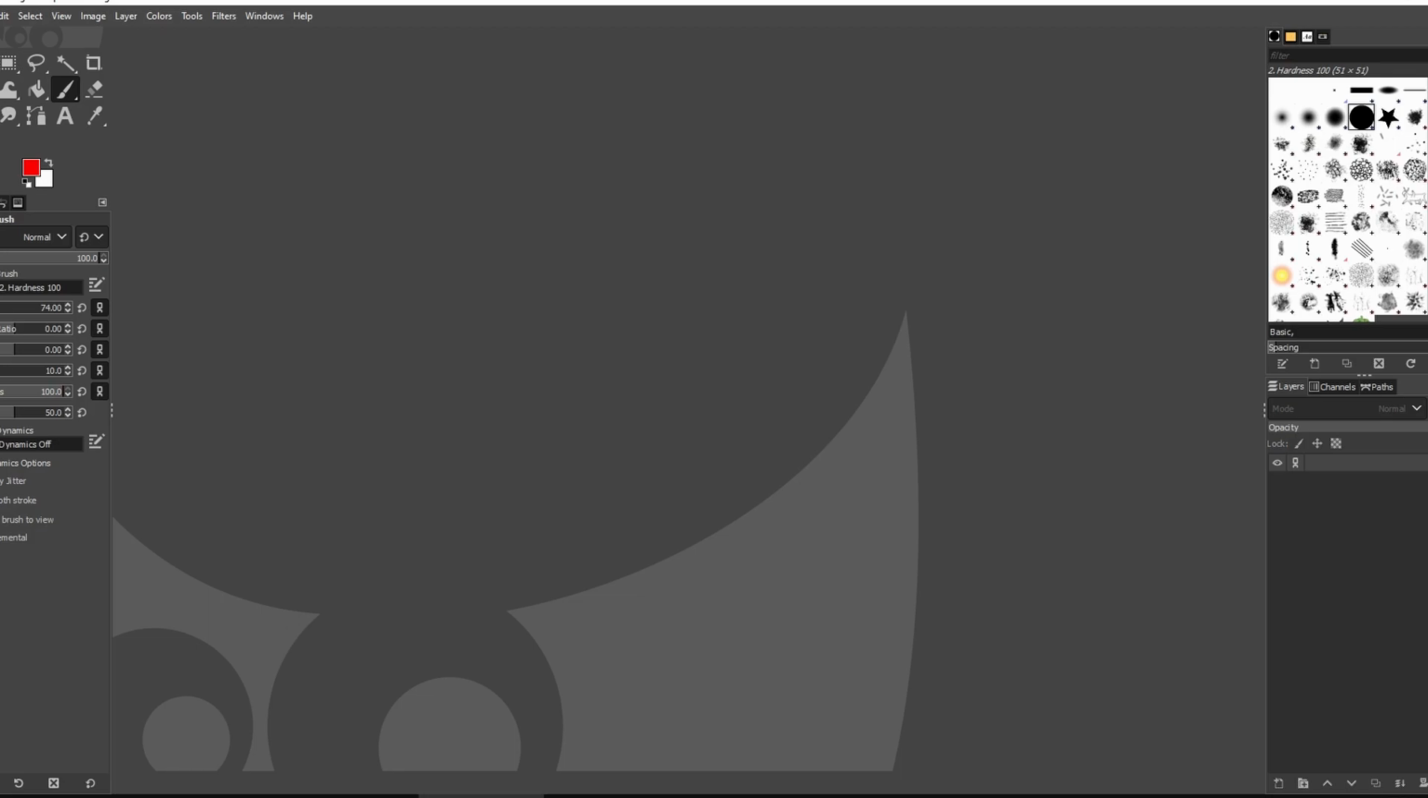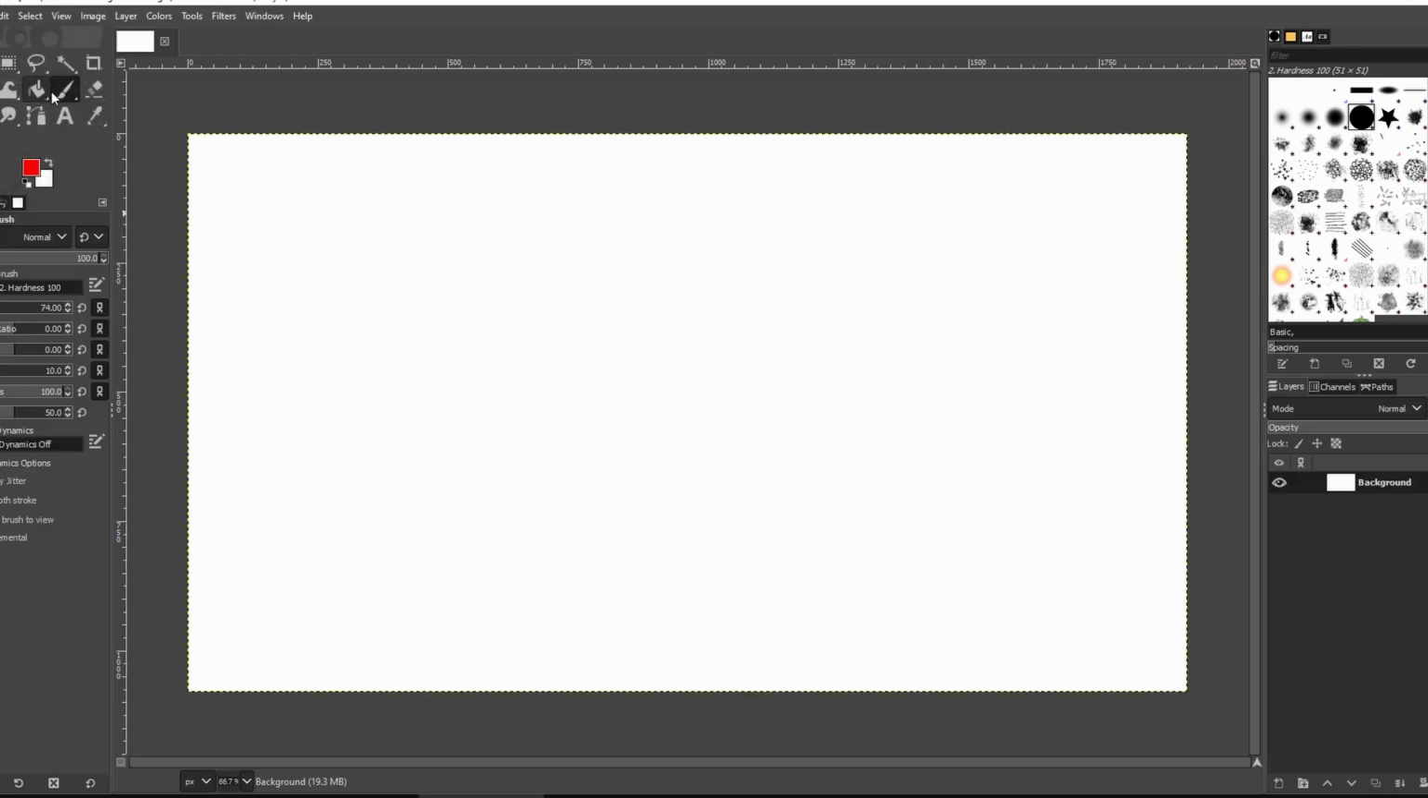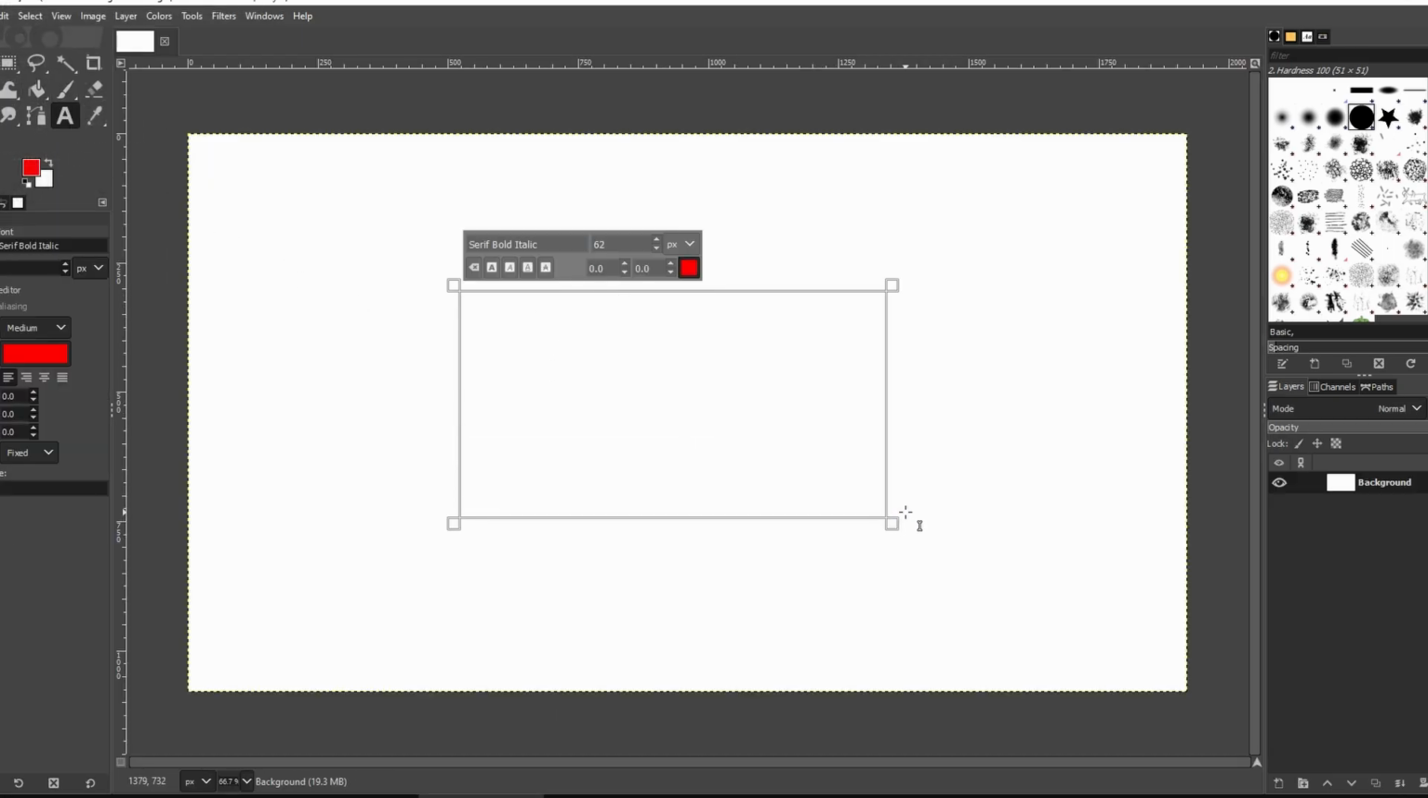Hey guys, in today's video I will show you how to add shadow to text in GIMP. First, use the text tool to create desired text. Align the text using alignment tool for precision.